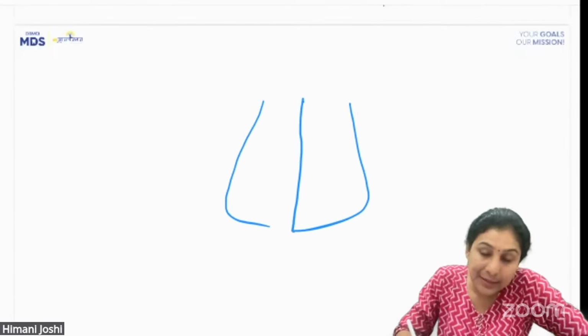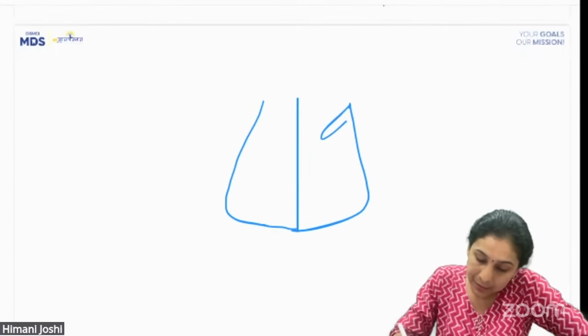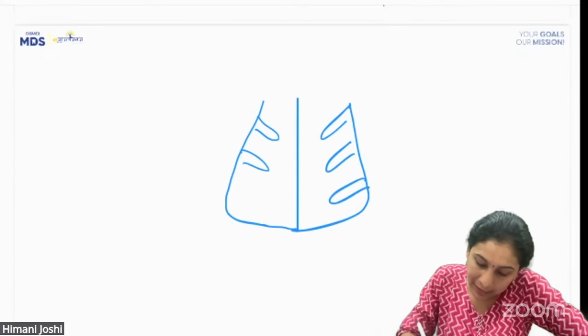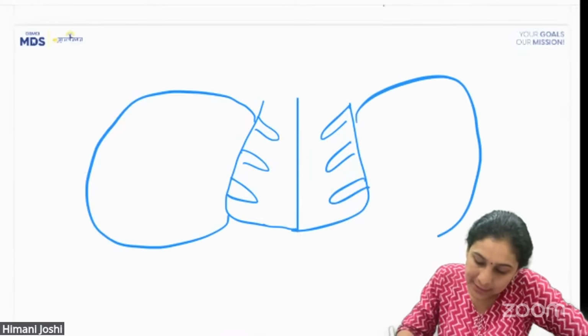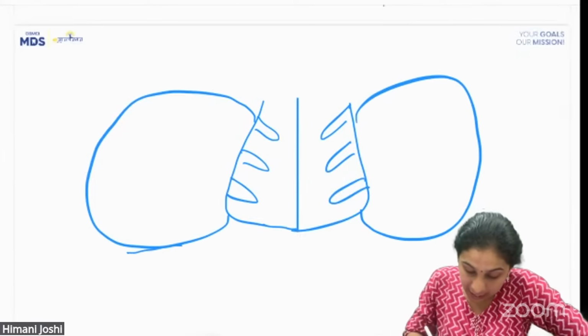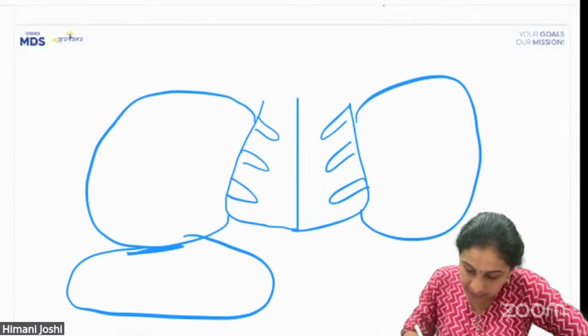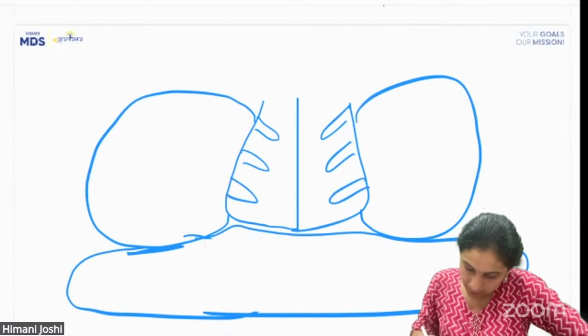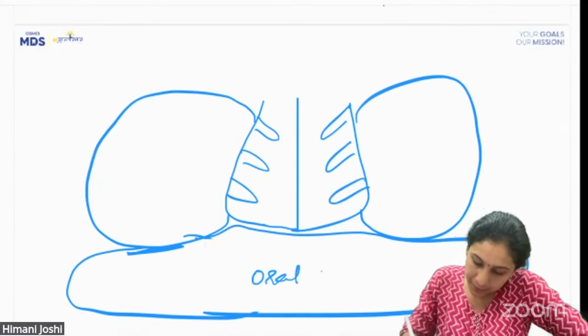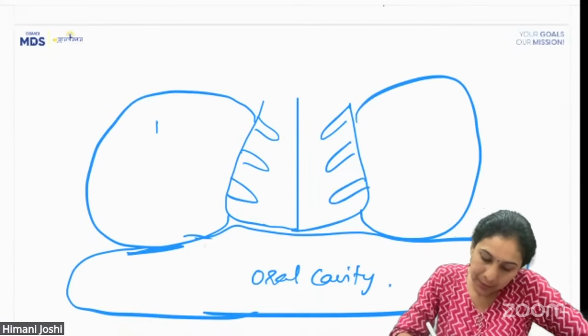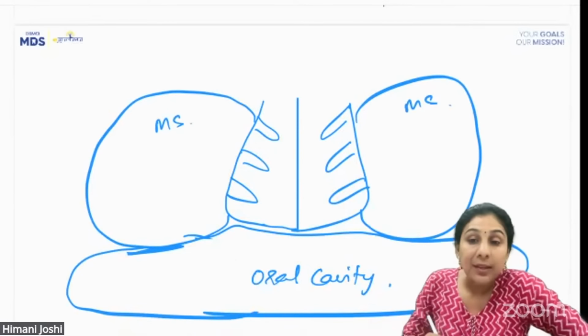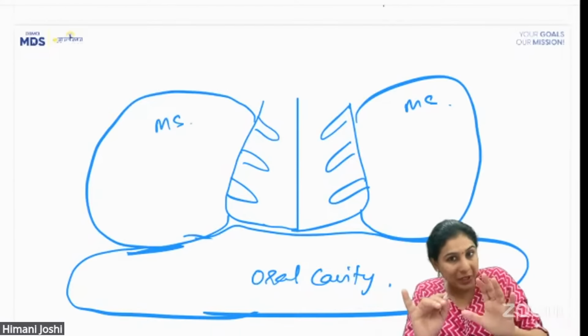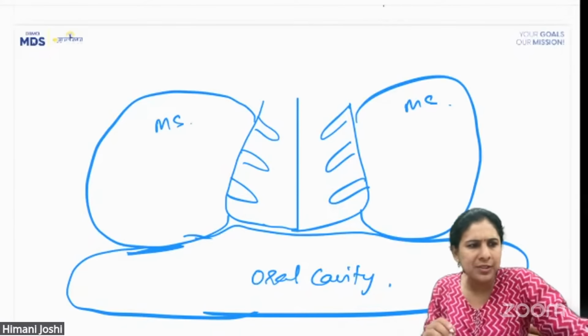This is the nasal septum. This is the turbinates in the lateral nasal wall. Okay. Attached to the lateral nasal wall is the maxillary sinus. Attached to the floor of the sinus is the oral cavity. Okay. This is the maxillary sinus. Right. Now, imagine this patient, he's got an extraction or something done.